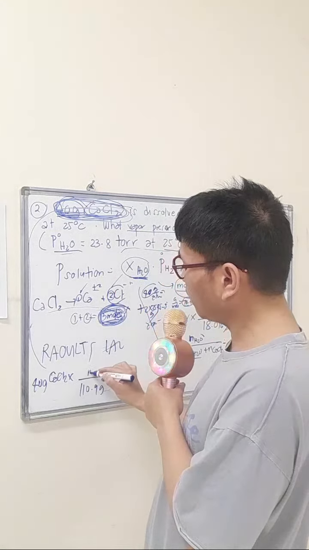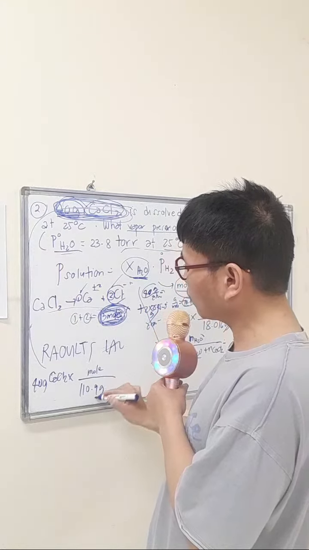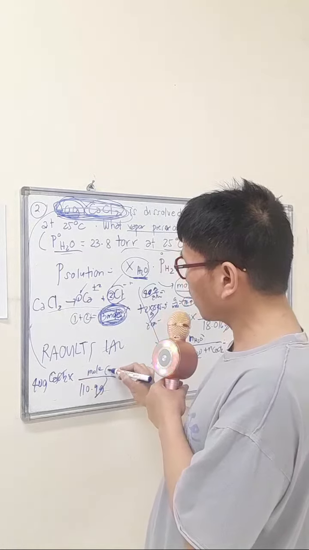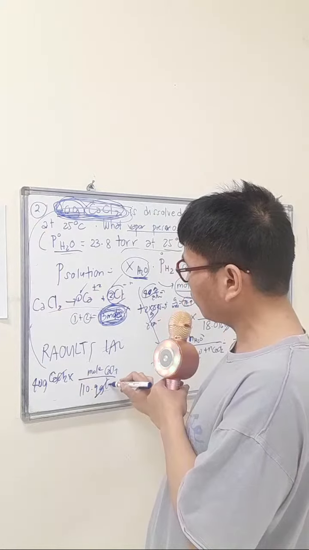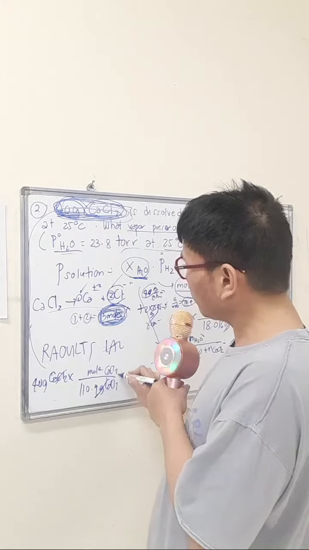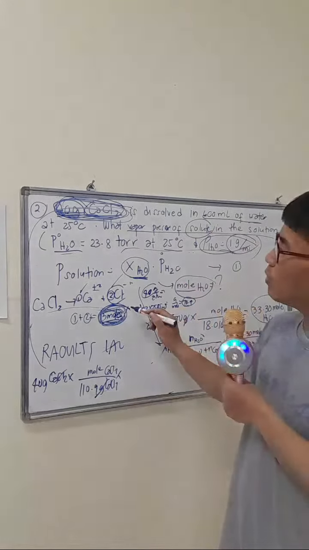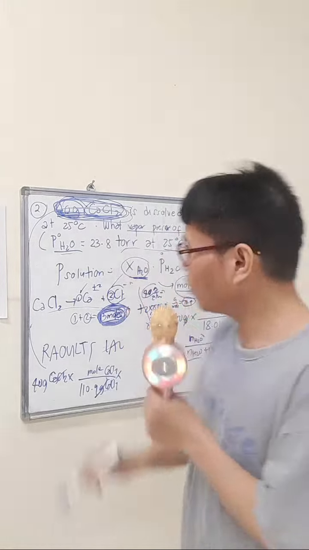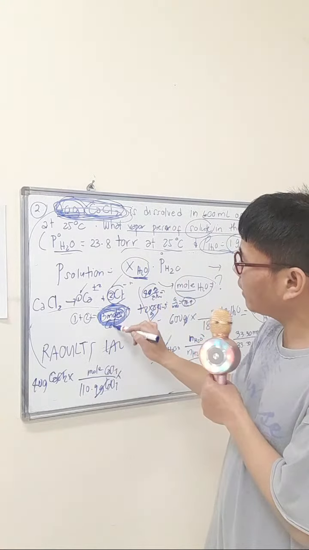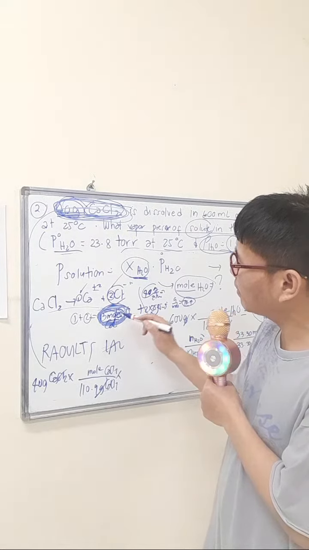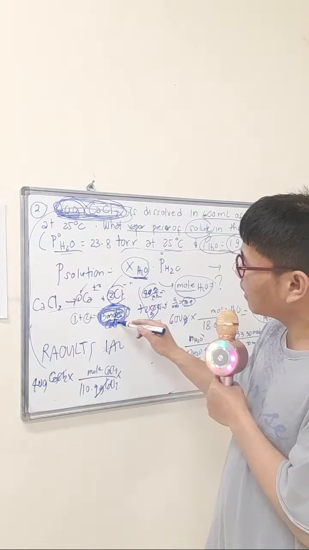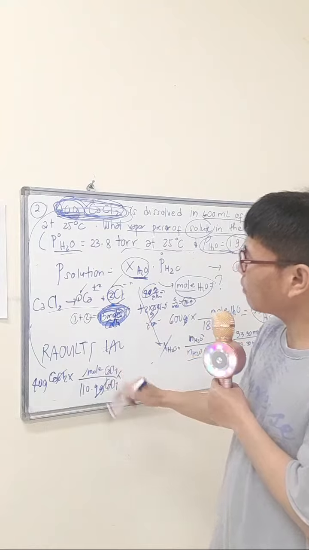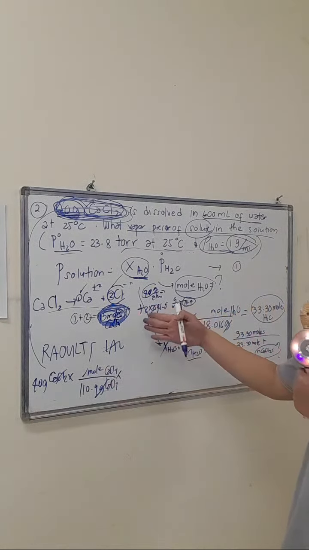Then the mole will be in the numerator to cancel the grams of calcium chloride. So these are all calcium chloride, right? Now, this is the time you will utilize the 3 moles in your dissociation. Okay? So this is 3 moles of calcium chloride. Ganon. Di ba mga palangga? Okay. So if you have the mole here, and you have also the 3 moles of calcium chloride.